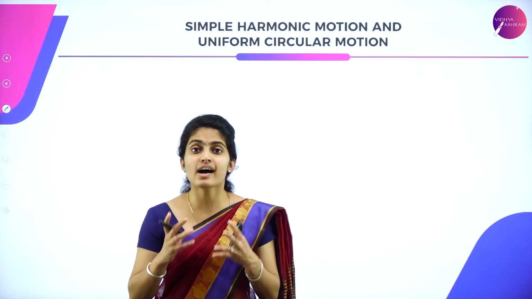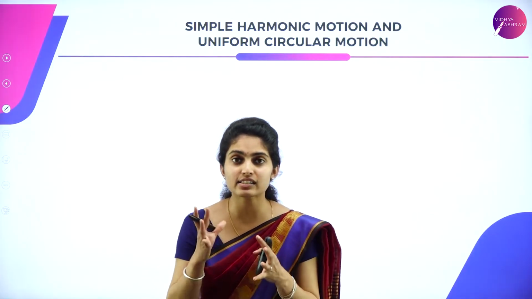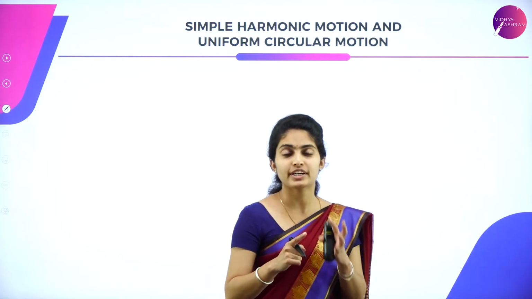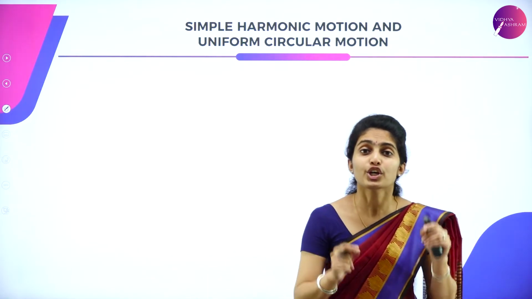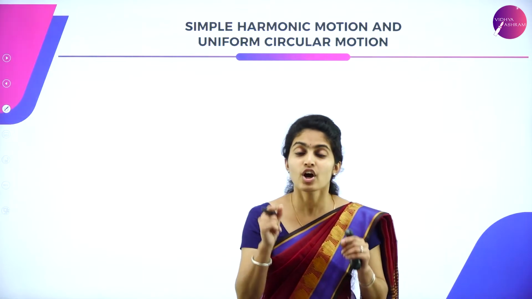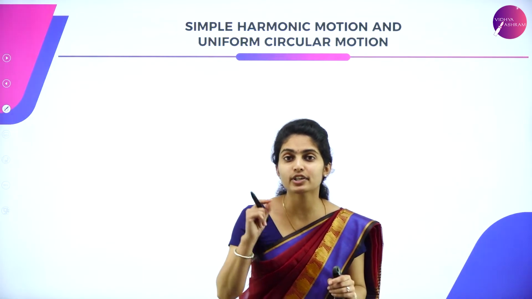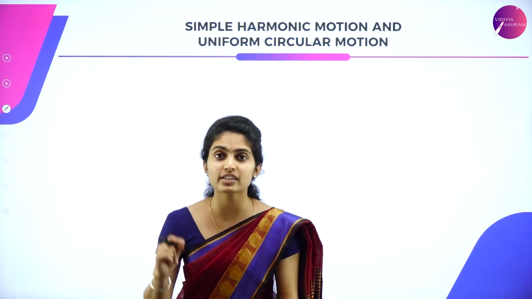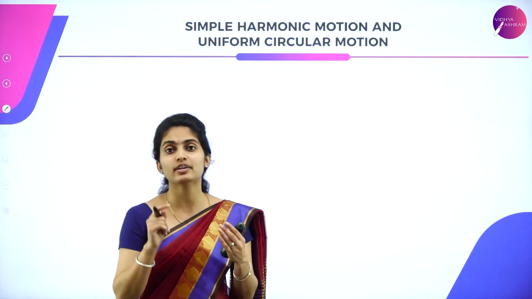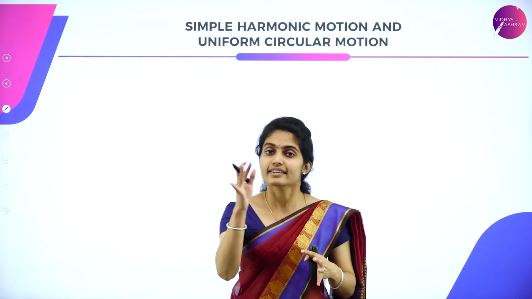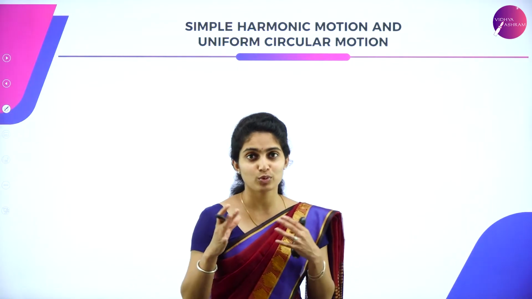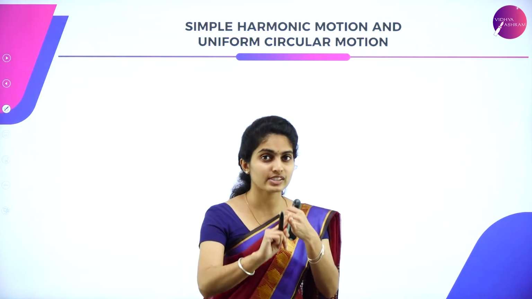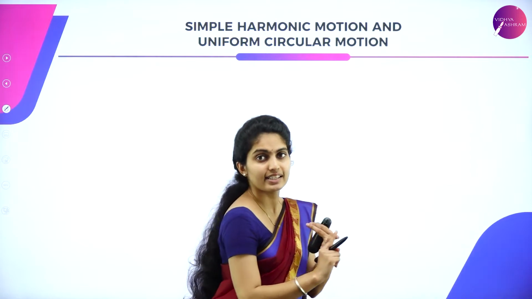Simple harmonic motion is the projection of uniform circular motion on the diameter of the circle. So we project uniform circular motion on the diameter of the circle, and that is termed simple harmonic motion. In order to consider this, we will have to consider a circle as well as its diameter.